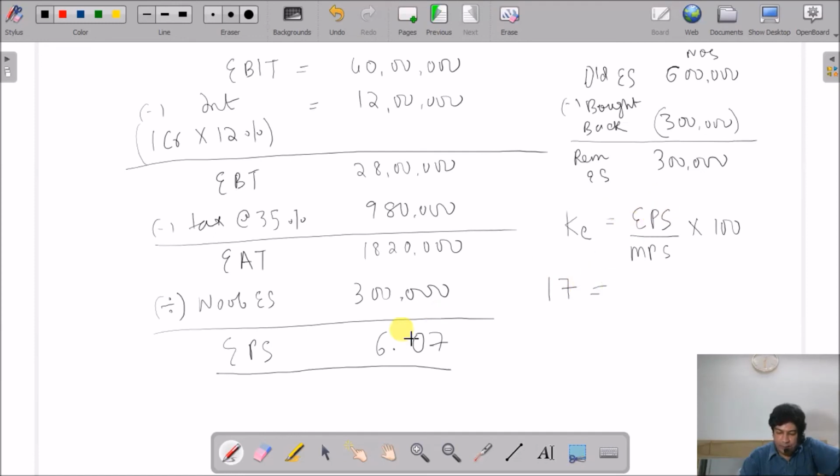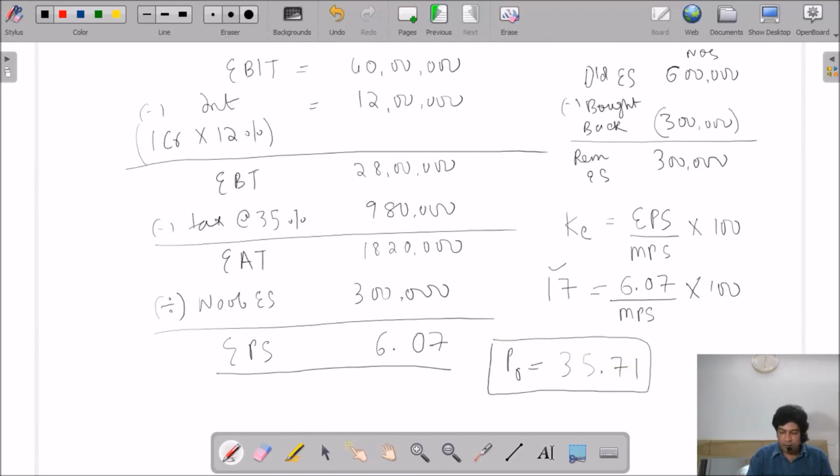The revised earning per share is 6.07, and the current market price per share, P0, is what we need to find. So I will multiply 6.07 by 100 and then divide by 17. So 6.07 into 100 divided by 17 gives me 35.71. So my revised market price is 35.71.